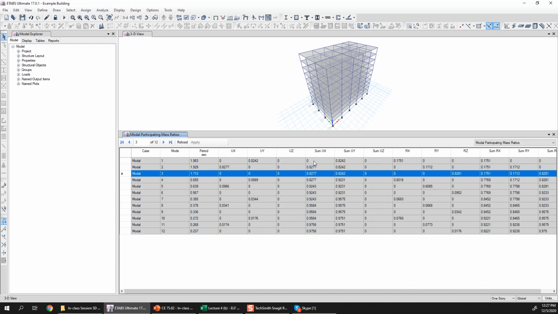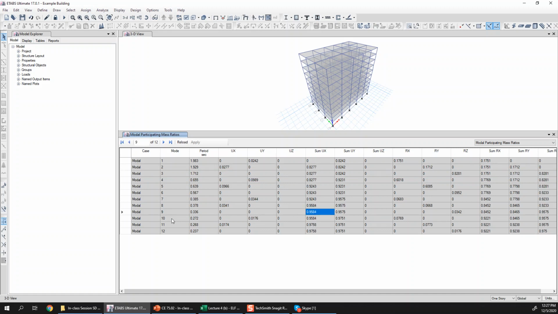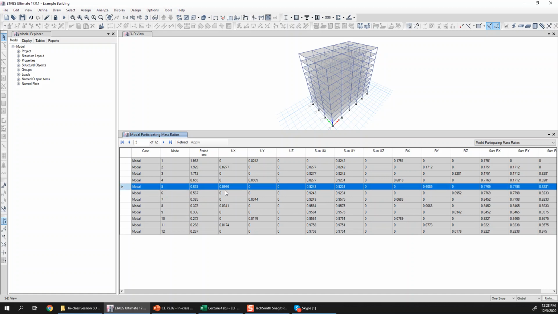So basically from this sum ux you can check how many modes are resulting in the cumulative mass participation of how much percent. For example, you can see here that first 5 modes, out of which only 2 are the x direction modes, only those 2 will result in more than 90% of the mass participation. 82% this one and 9.6% this one. So only first 2 modes in x direction will participate more than 90% in the response.